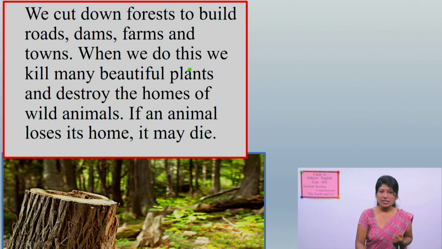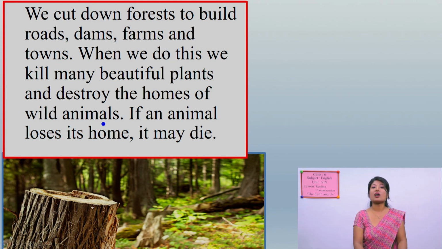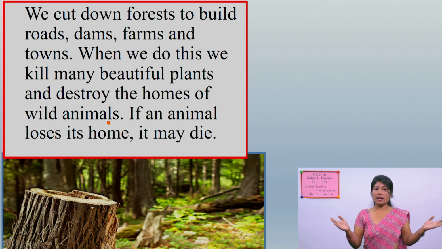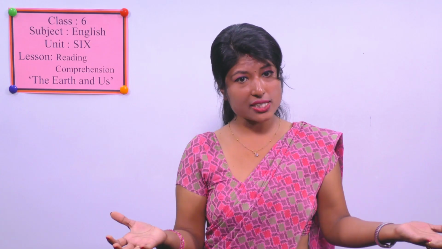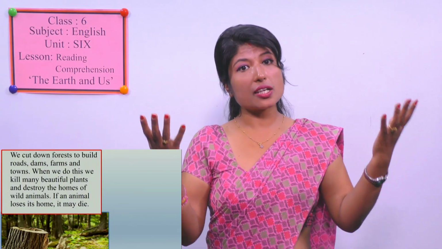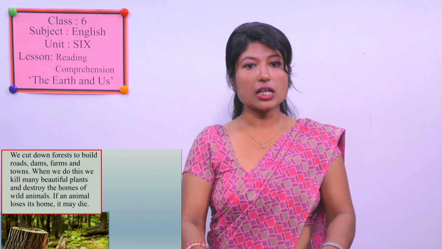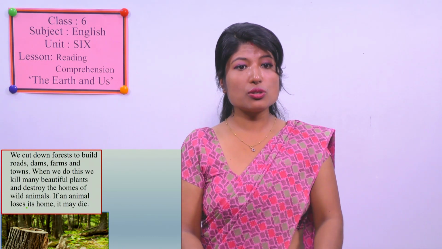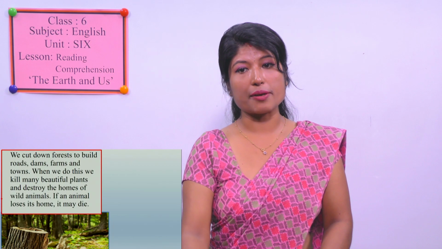When we do this, we kill many beautiful plants and destroy the homes of wild animals. Forest is the home of many wild animals, and when we destroy jungle, we are destroying their homes as well. If an animal loses its home, it may die.